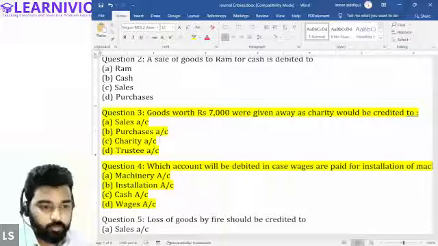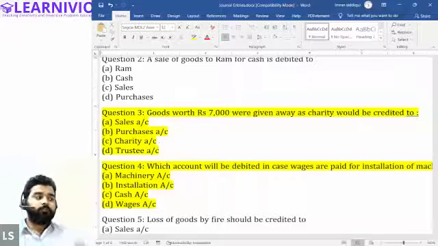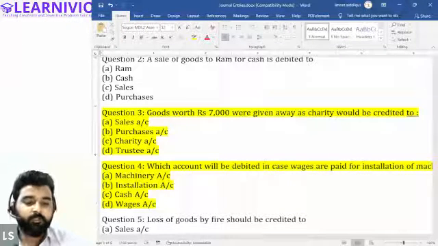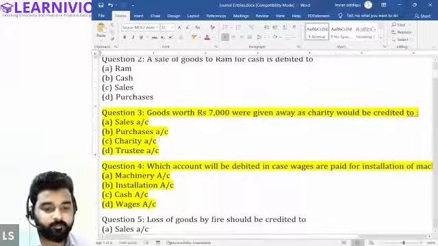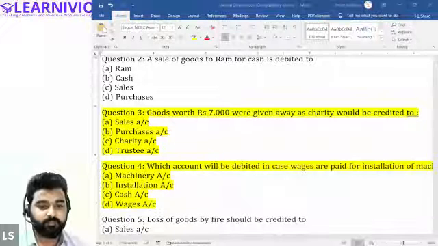Installation account. All right. And Samiksha? Sir, I think it's wages account. Okay. And this time both of you are incorrect. Let me explain this.